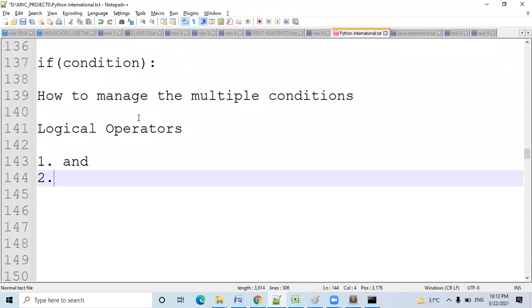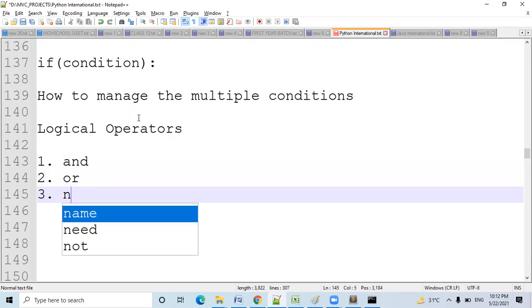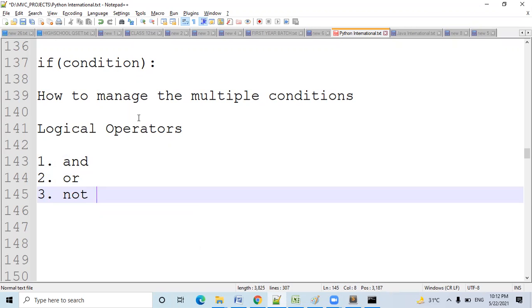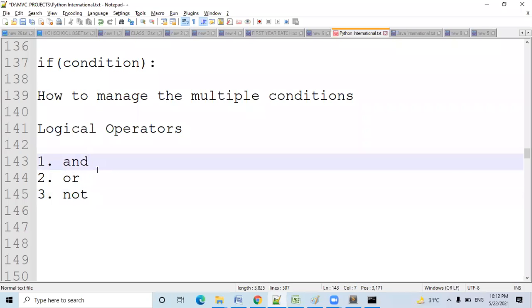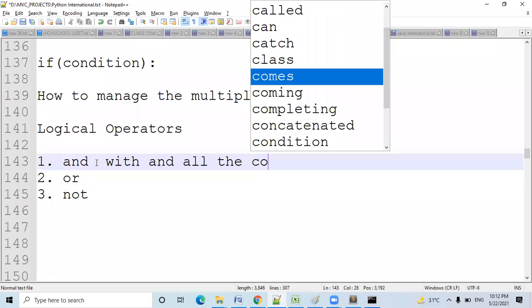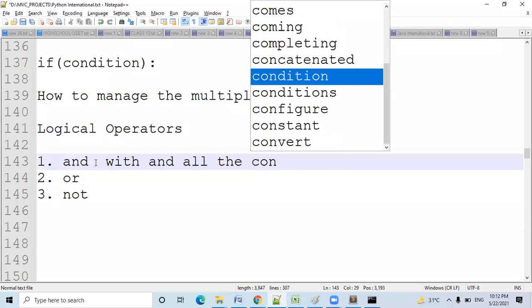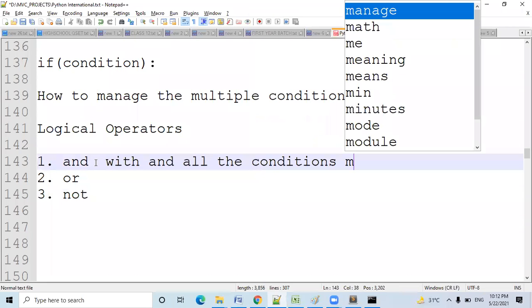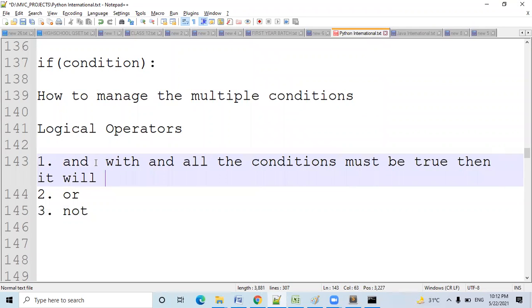Number 2 is or. Number 3 is not. These are the three logical operators: and, or, and not. In which situation will and be used, and in which situation will or be used? With and, all the conditions must be true. Then it will execute.